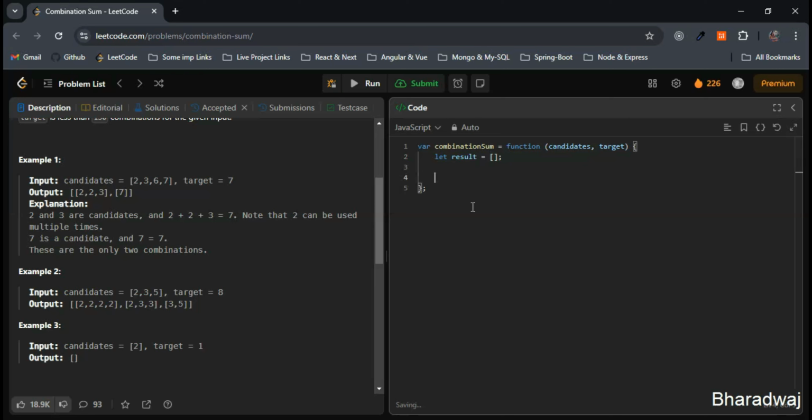After this, let's make use of a helper function for the recursion. We'll be making use of backtracking here. So what is backtracking? I'll explain in a simple sentence.